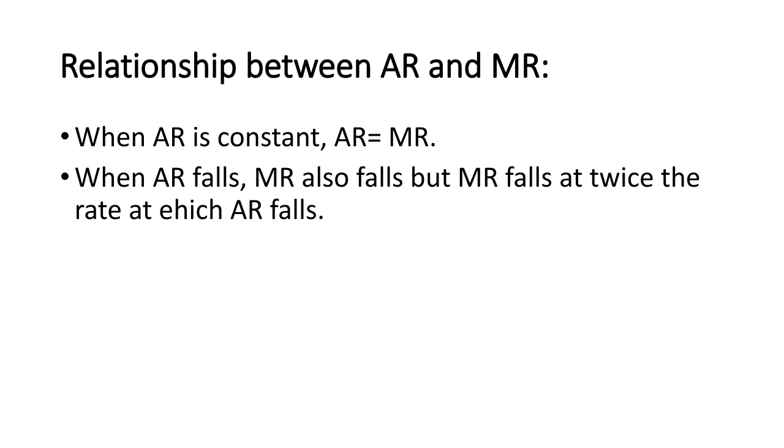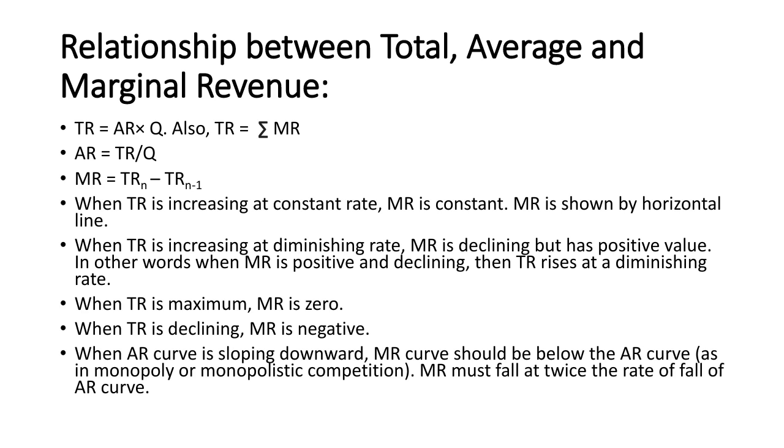Next, we will see the relationship between average revenue and marginal revenue. When average revenue is constant, AR is equal to MR. It means average revenue is equal to marginal revenue. When AR falls, marginal revenue also falls, but MR falls, that is marginal revenue falls, at twice the rate at which AR falls.